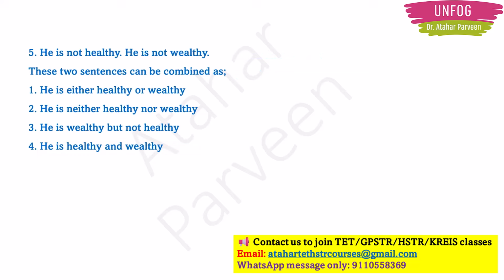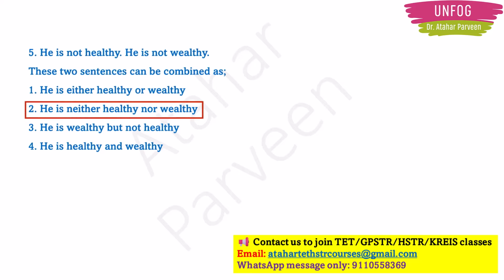He is not healthy. He is not wealthy. These two sentences can be combined as. So what they are telling here, they have given two different sentences and they are telling you to combine them. So how can you combine these two sentences? You can use neither nor when there is a "not" in each of two different sentences, and if you want to combine them, you can use neither nor. So he is neither healthy nor wealthy.